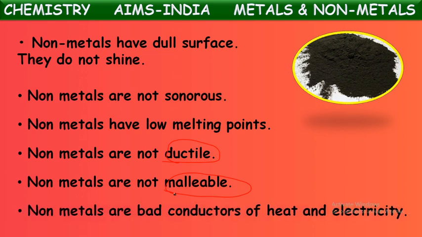One more property. Non-metals are bad conductors of heat and electricity, whereas metals are good conductors of heat and electricity. Metals can conduct electricity and heat through them. That is why most of the electrical wires in our homes are made up of metals like copper and aluminium. Whereas non-metals cannot conduct electricity or heat through them. So they are bad conductors of heat and electricity. They don't have the capacity to conduct electricity or heat through them.